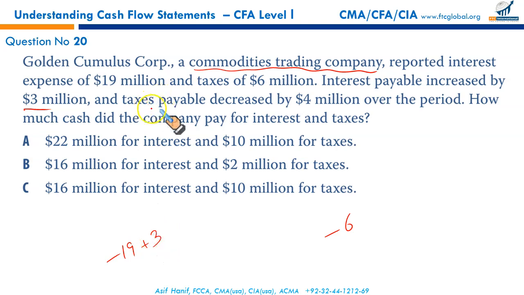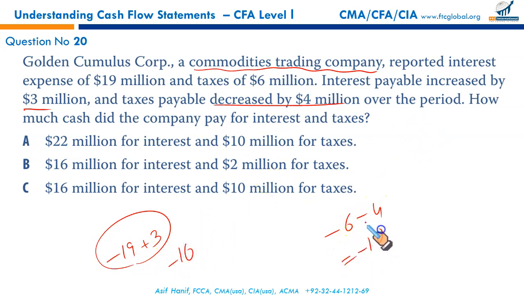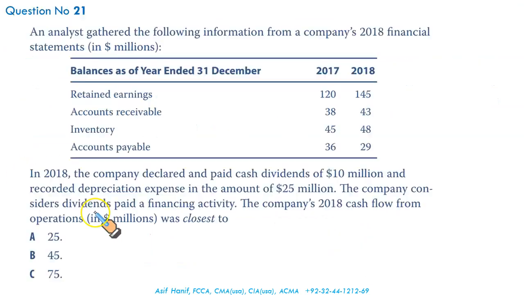Then taxes payable decreased by 4 million. Taxes payable decreased, so I would have paid. When you pay, it's an outflow, negative 4. It asks how much cash the company paid for interest. Negative 19 plus 3, that is negative 16, outflow. And taxes, it's 10 million. So it's going to be 16 million for interest and 10 million for taxes. That makes C the correct option.